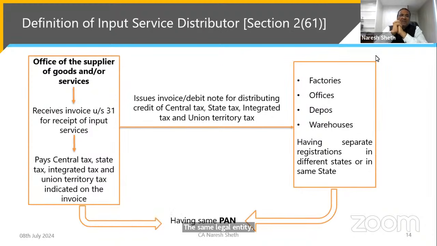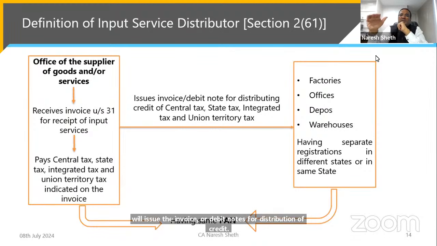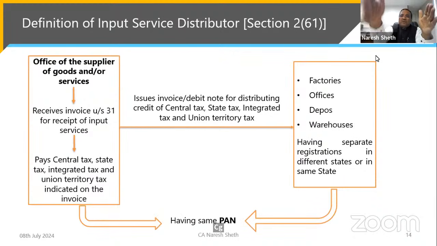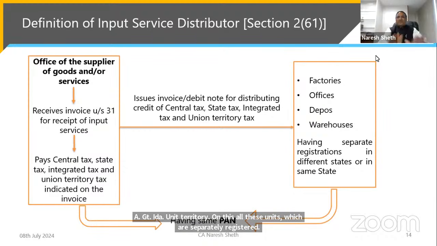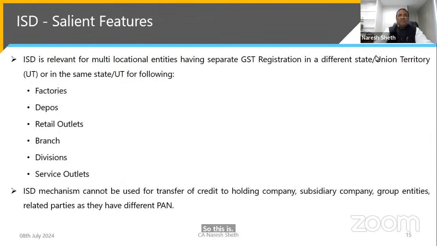So once it is there, after taking the ITC on the basis of the invoices received from vendors, the ISD will issue the invoice or debit notes for distribution of credit of CGST, SGST, IGST, UTGST on all these units which are separately registered. So this is the ISD mechanism in short.